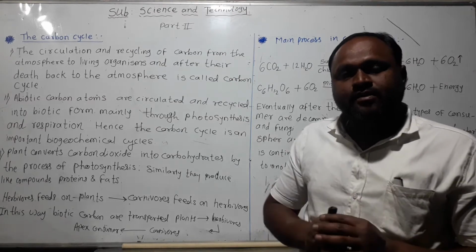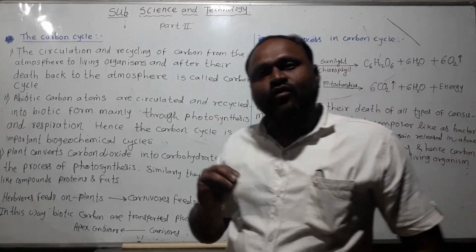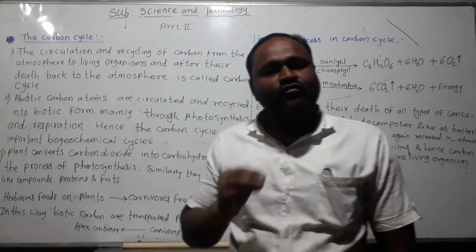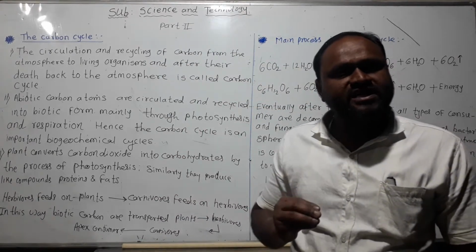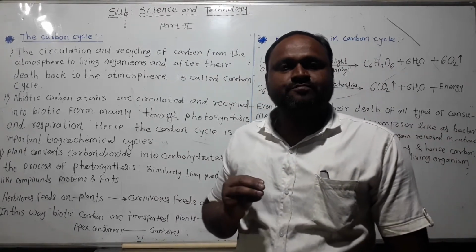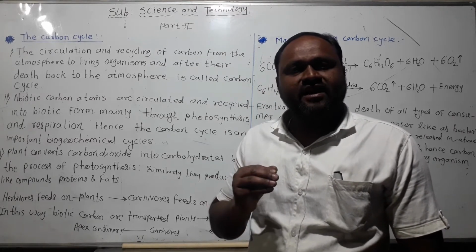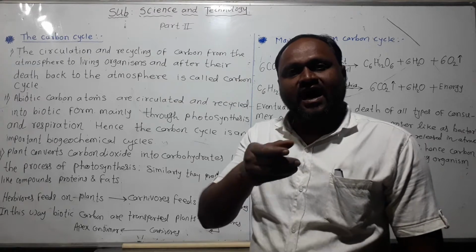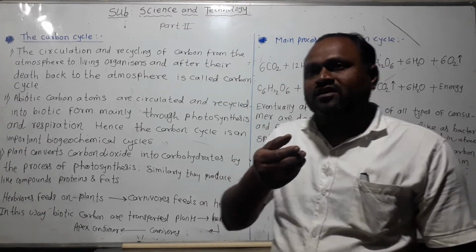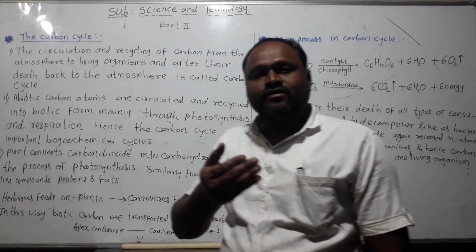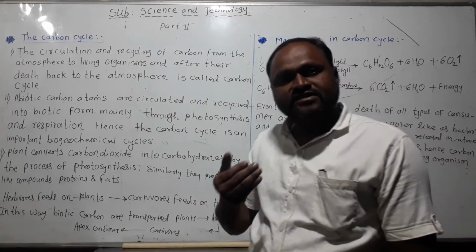Firstly, plants prepare their own food material by photosynthesis, absorbing carbon dioxide from the atmosphere through the stomata inside the leaves.